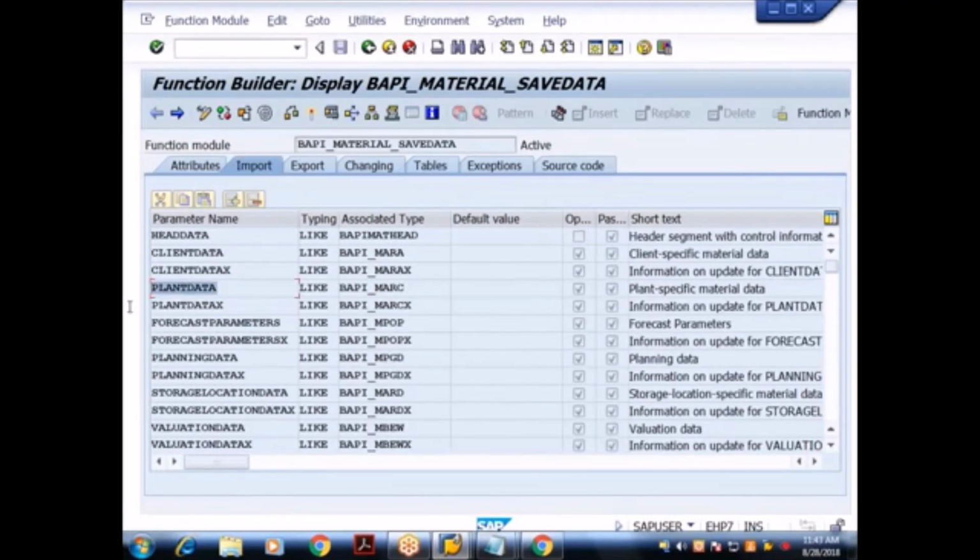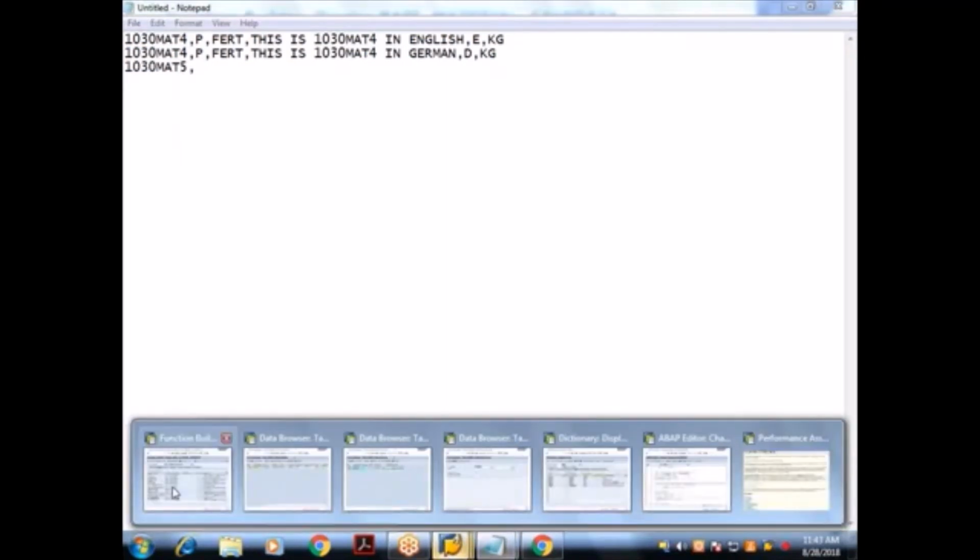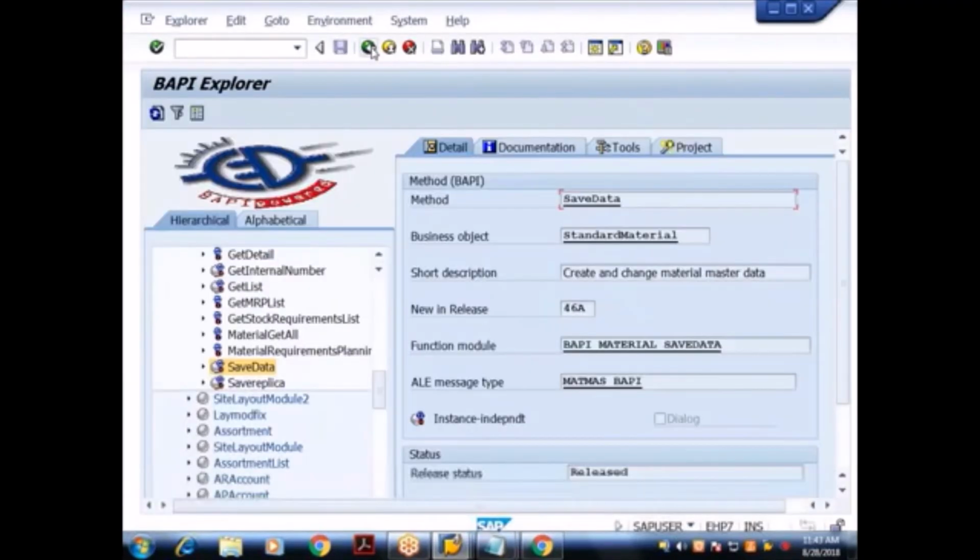One more thing you can do while practicing is to try to pass plant data. Plant data means in which table is it going to sit? MARC. Try for plant data. Similarly, try storage location, like this different parameters. So can you create this file just like yesterday's exercise? I use some method: GUI upload, get into a temporary internal table, loop that internal table, and split it based on the delimiter. You have to do all kinds of ABAP logic and then do it. Done?